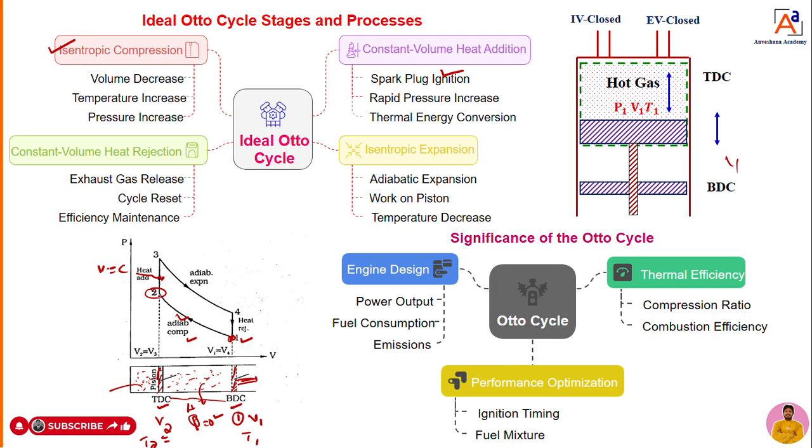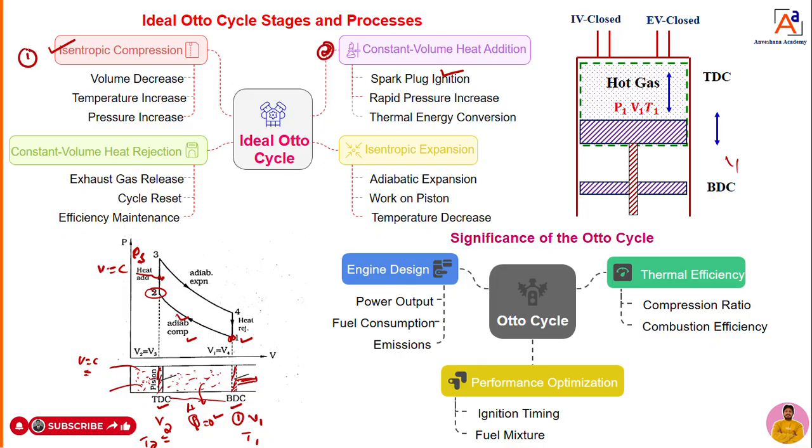Now when we are at constant volume, 2 to 3, the volume remains constant. When the piston is at TDC, that means the volume remains constant. Here V is constant. At that constant volume, we are supplying a certain amount of heat. That is nothing but heat addition or heat supply. So heat supply takes place at 2 to 3. That is the second process we can call it.